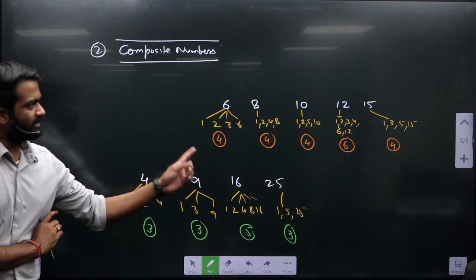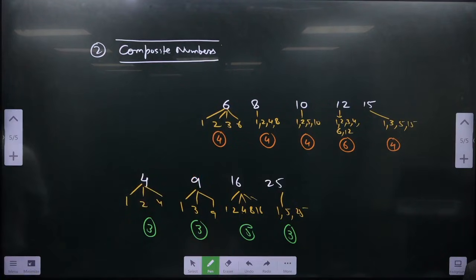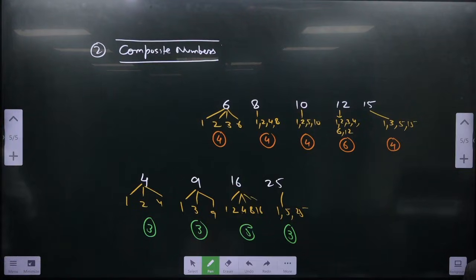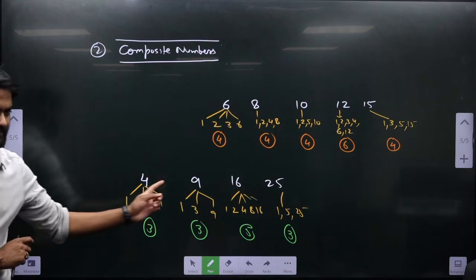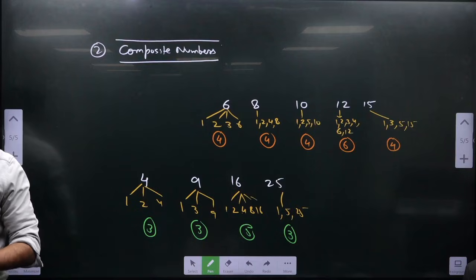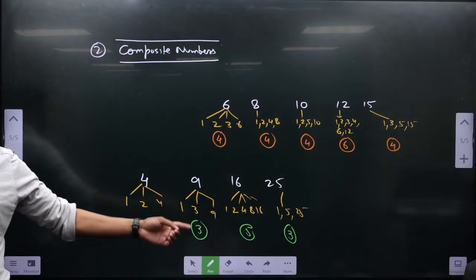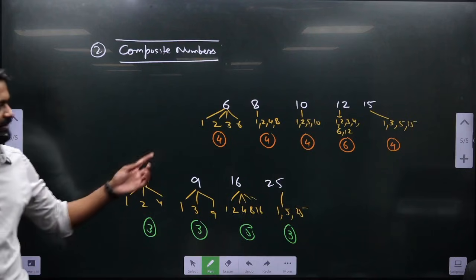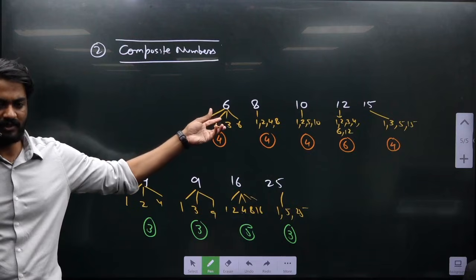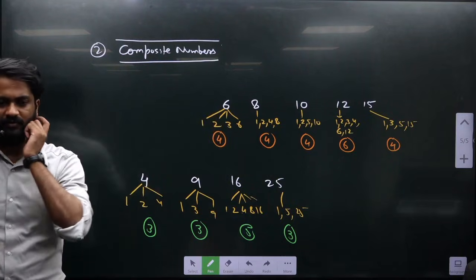Just see these numbers and these numbers. What is the basic difference? These are nothing but the perfect squares. So whenever I am going with the perfect squares, I am getting an odd number of factors. And for the numbers other than the perfect squares, I am getting an even number of factors.